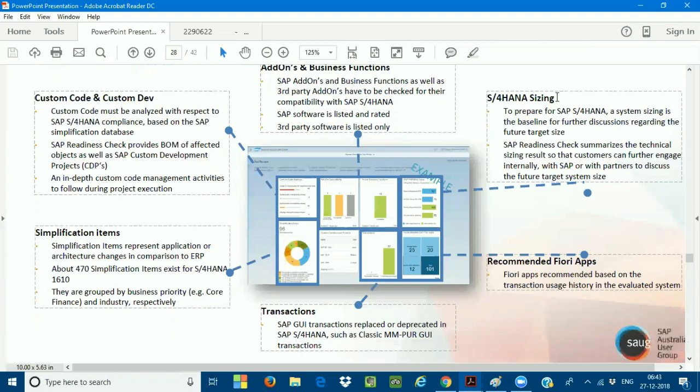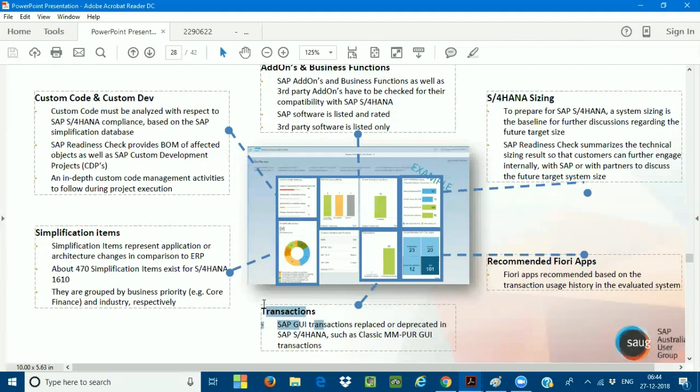When you come to the sizing, the business functions and add-ons, this is not our part from the functional point of view. So we are mostly concentrating on the custom code and simplification. What are the simplification items? What are all the transactions which were available earlier? What are the transaction codes which are not available right now?